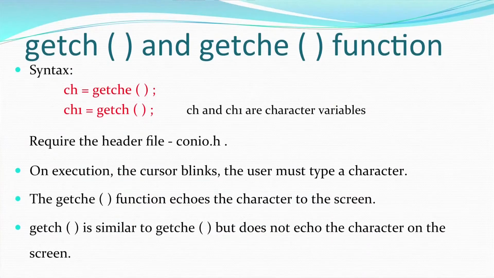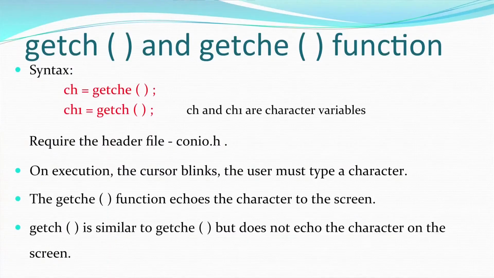Next we talk about getch and getche functions. Both these functions are used to accept characters from the user. The difference is that with getch, whatever you enter through the keyboard, that particular character is not displayed on the screen, whereas with getche, where e stands for echo, whatever character is entered is displayed on the screen. So, that is the difference between getch and getche. Both these functions are used to accept a single character from the user.